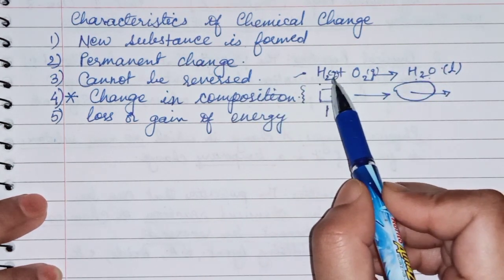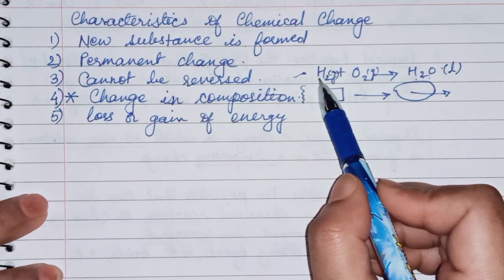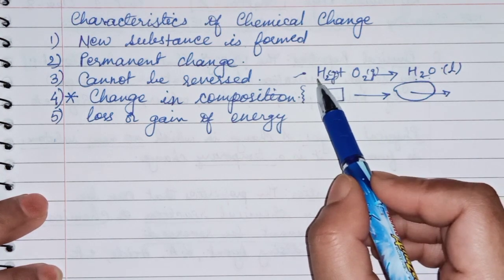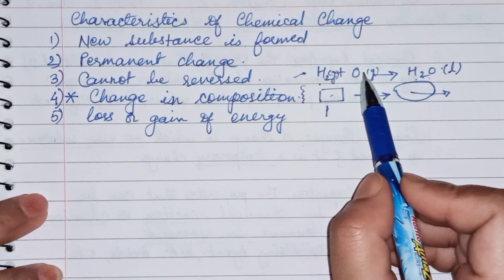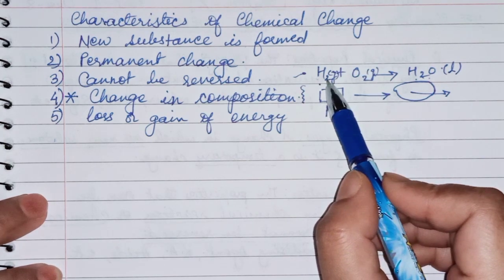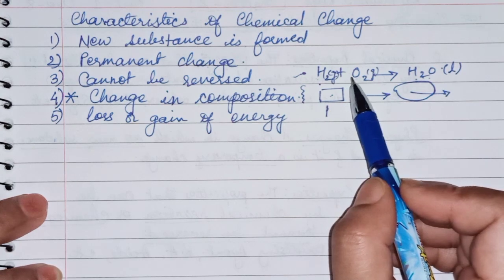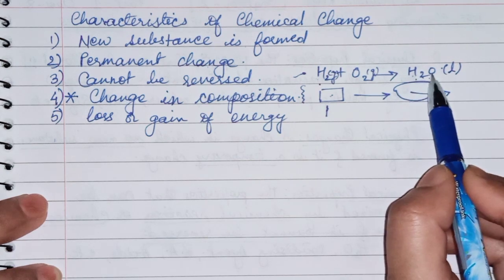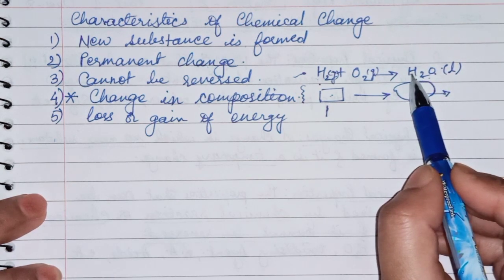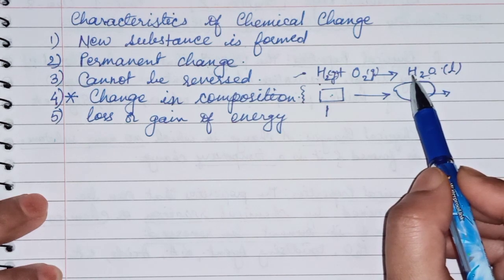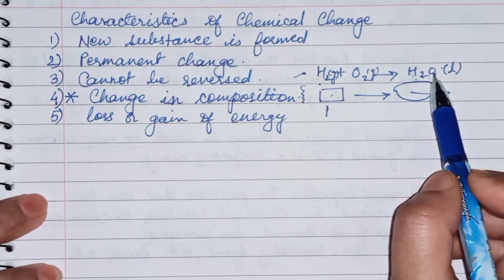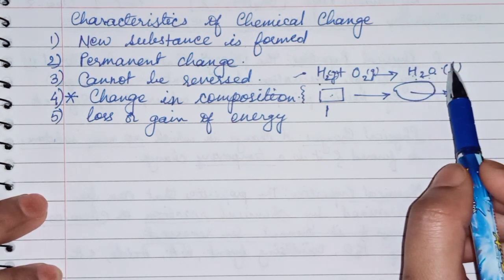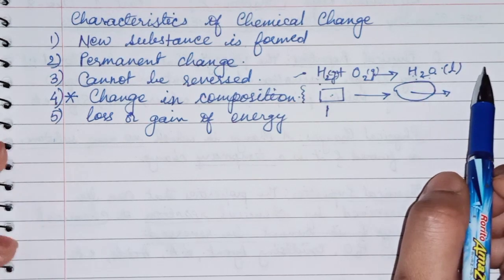Next, hydrogen is a highly inflammable gas. With a very small spark it can catch fire. Oxygen is a supporter of combustion. But after the chemical change, the property of hydrogen and oxygen has been changed. Now here in water, hydrogen will not catch fire easily, and oxygen will not support combustion. Here it is in liquid state, and water will not support combustion.